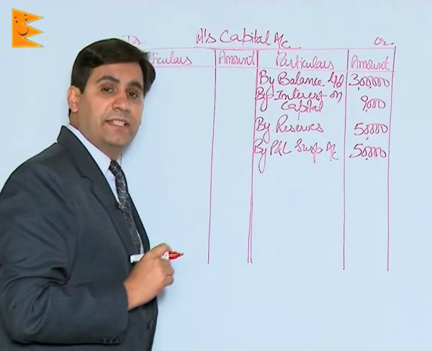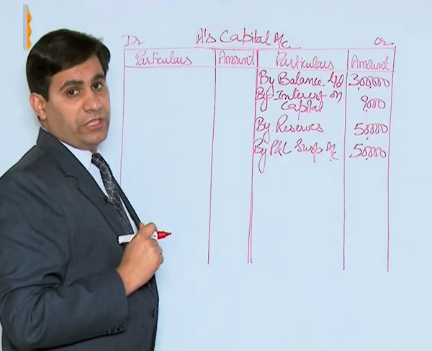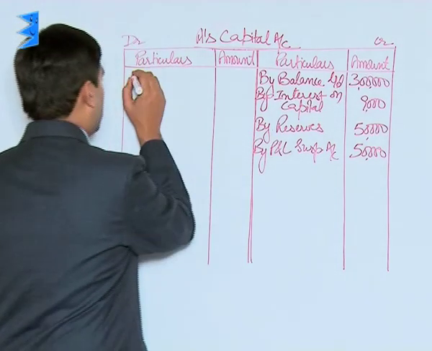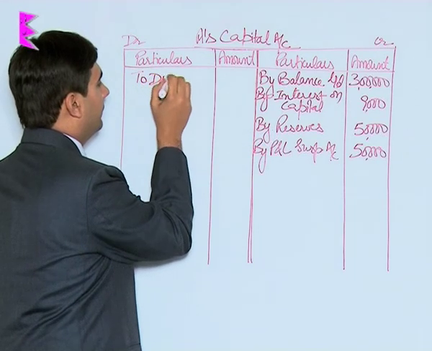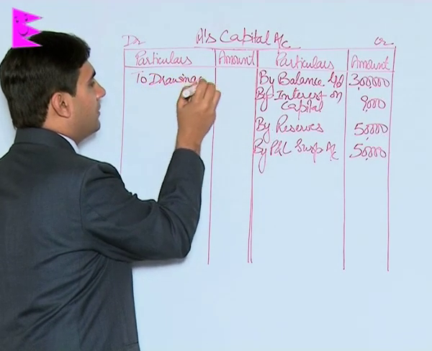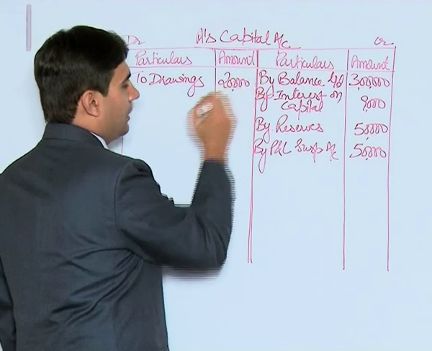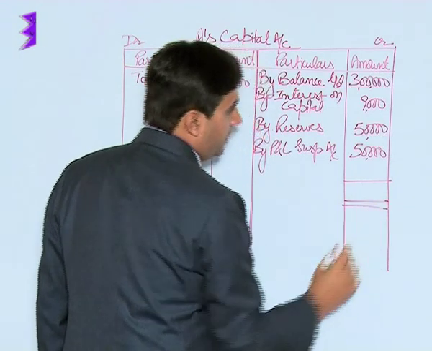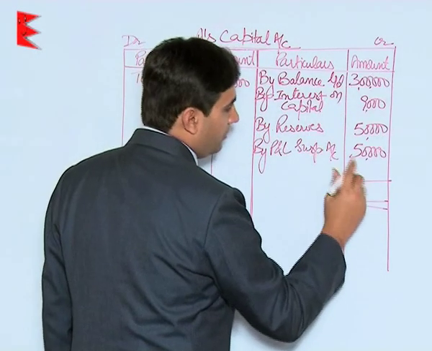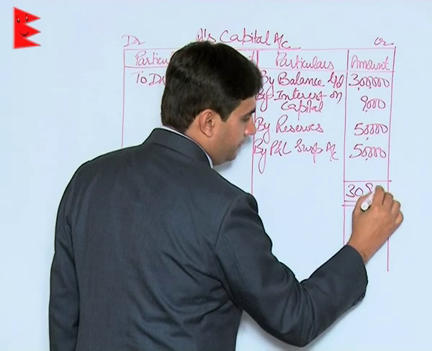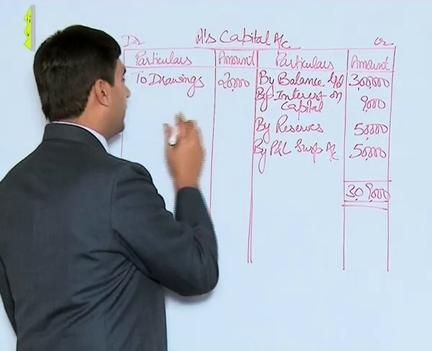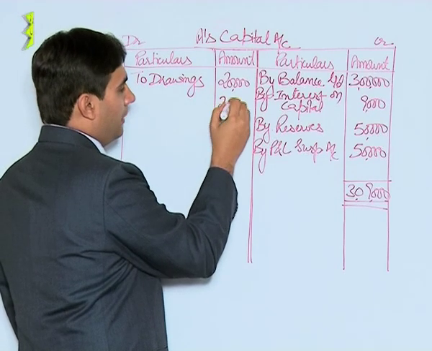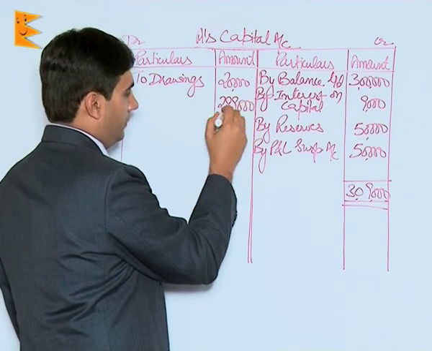Now students, besides this, drawings till the date of death were given in the question, and drawings till the date of death were given to be rupees 20,000. So drawings will appear on the debit side. To drawings, 20,000. Now let us total it out and find the balance. The total on the credit side appears to be 3,09,000. Out of this we'll subtract 20,000. So the net amount payable is 2,89,000.